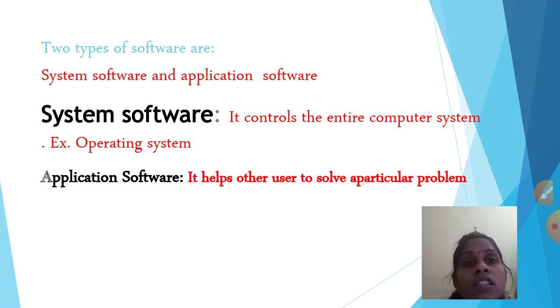Now the next one is application software. What is application software? Application software helps any user to solve a particular problem. For example, application software includes MS Word, MS Paint, and MS Office. All these are application software.